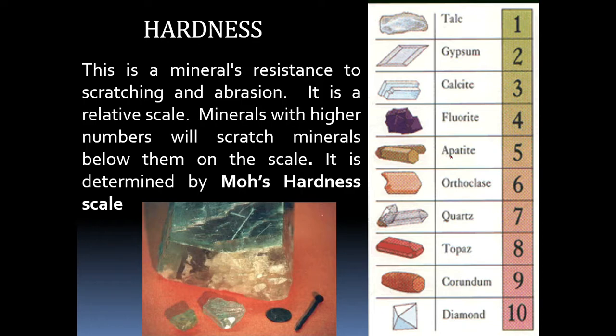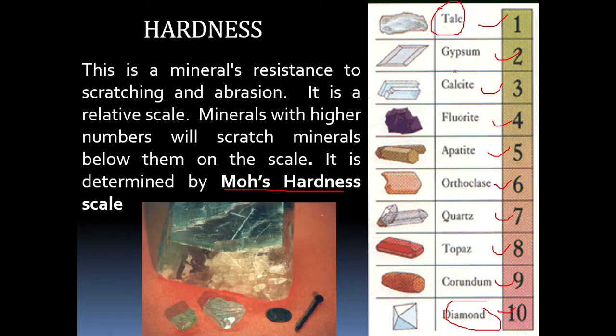So it is determined by a Mohs hardness scale. Mohs is a scientist from America. He has prepared one hardness scale, that is called Mohs hardness scale, wherein we have 10 minerals. You can see here 10 minerals are there, from 1 to 10. So first one is talc, then gypsum, calcite, fluorite, apatite, orthoclase, quartz, topaz, corundum, diamond. So that means talc is the softest one and diamond is the hardest one.